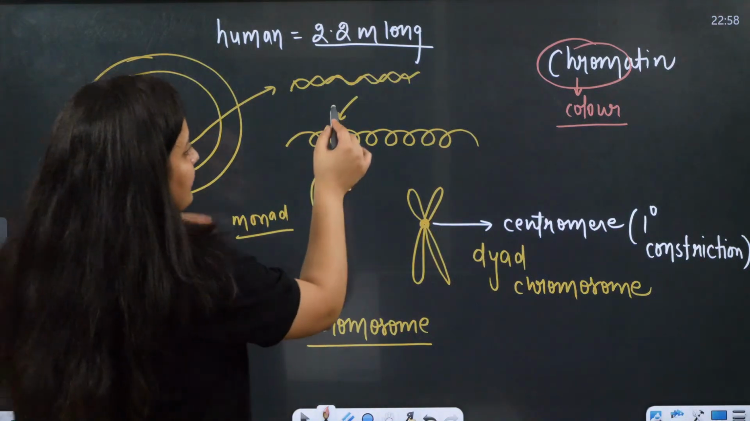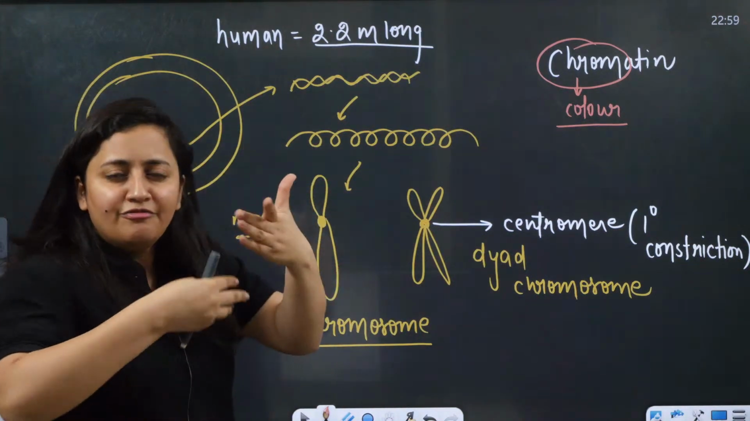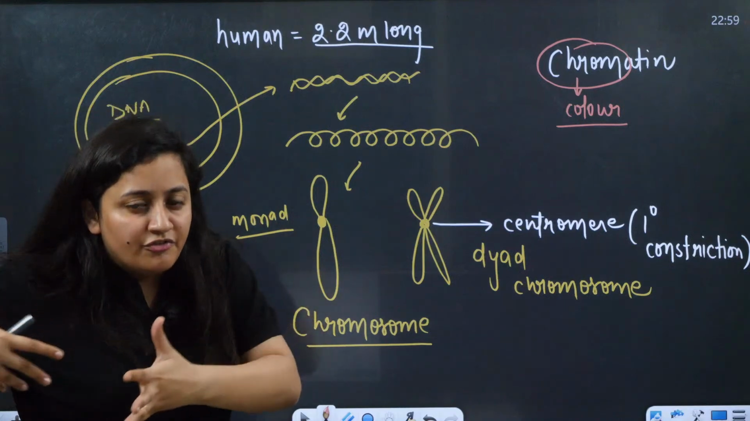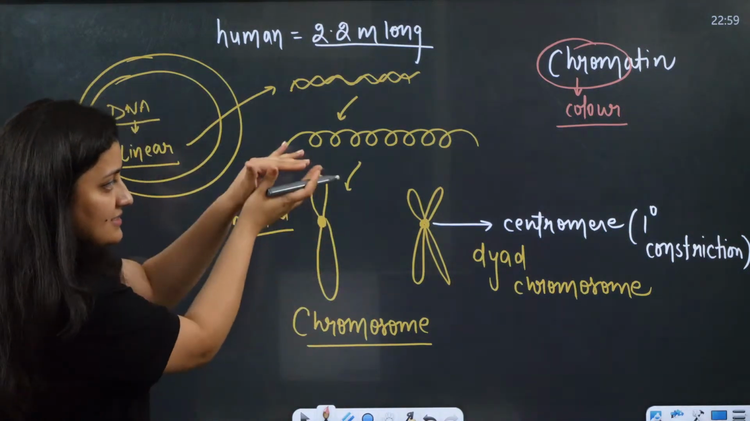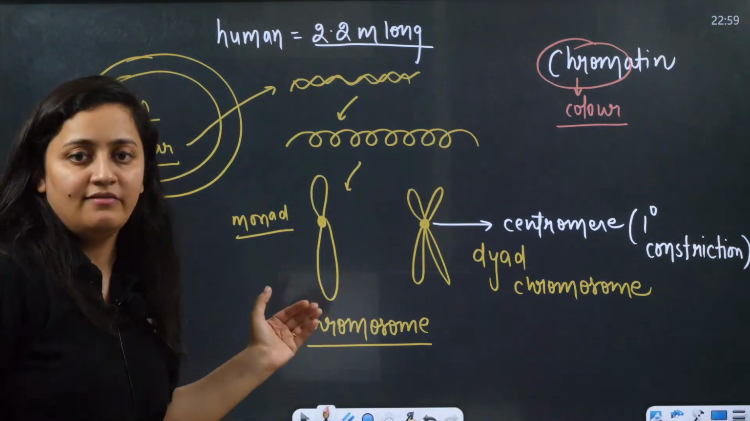So here you can see the DNA will coil over the histone protein. Further coiling will be there. There are different levels of coiling. We will discuss it in genetics. So a structure like this will form during cell division.